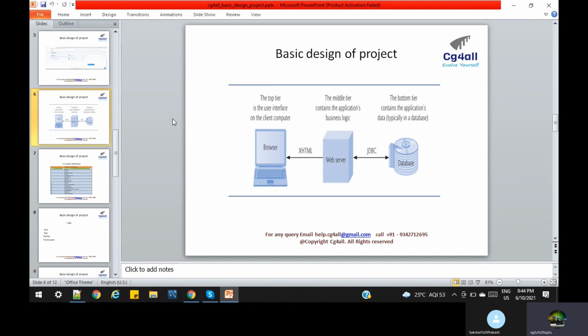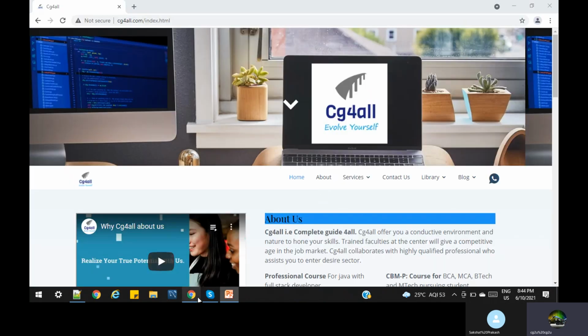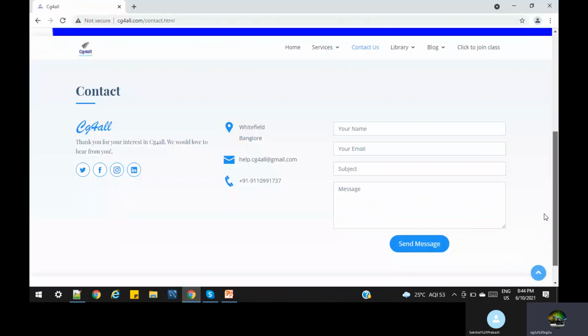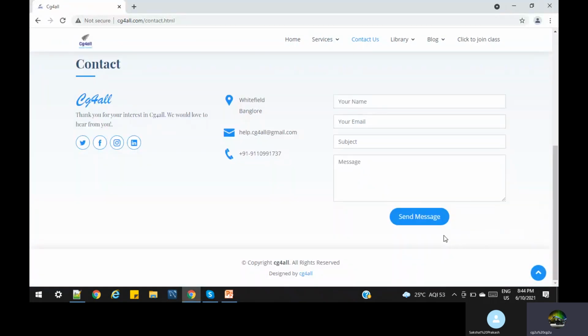Okay, clear? Now the second thing is the middle layer. Middle layer means logical layer. When someone comes and clicks send after filling in the proper data, somewhere we have logic. We have to write some logic to store the data somewhere, right?